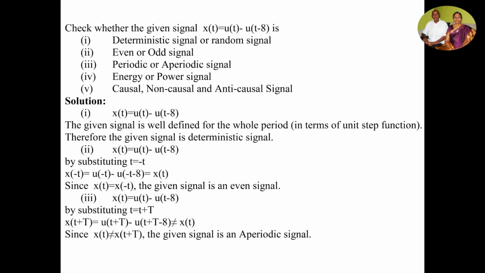x of t is equal to u of t minus u of t minus 8. Substituting t by t plus capital T, we'll get x of t plus T is equal to u of t plus T minus u of t plus T minus 8, which is not equal to x of t. That means the given signal is not a periodic signal. It is an aperiodic signal.